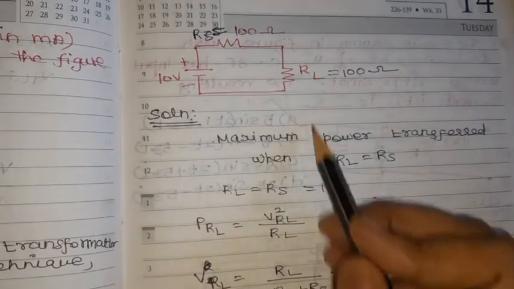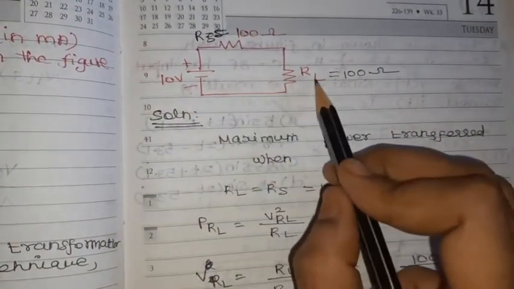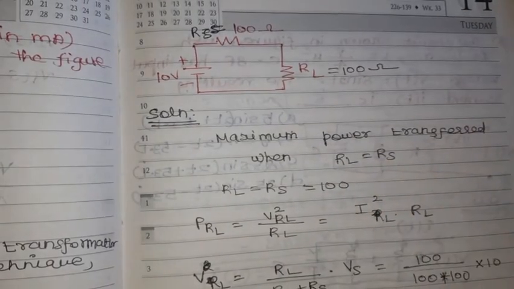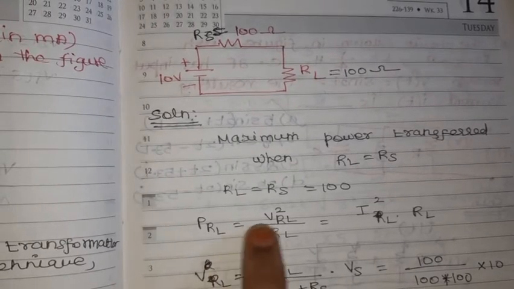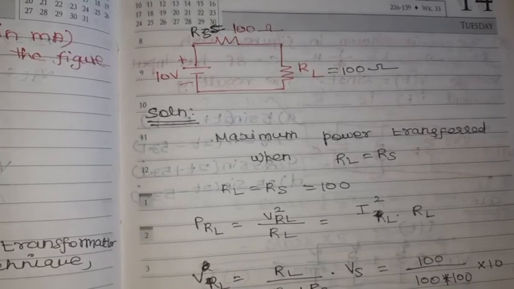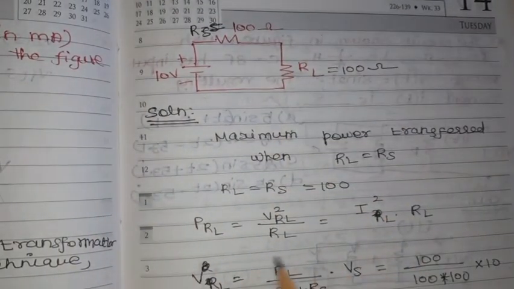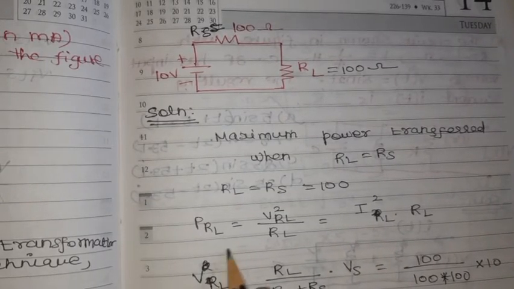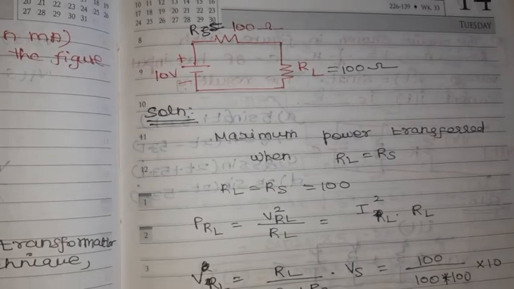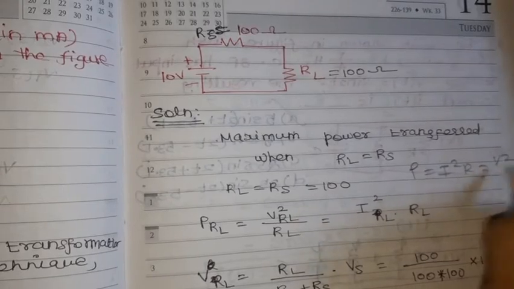So RL equal to RS equal to 100 ohm. Here RS is given as 100 ohm, so RL is also 100 ohm. Then we need to find out the maximum power transfer, PRL. P is nothing but V squared by R, or in terms of I, we can write it as I squared R. In general, power is I squared R or V squared by R.